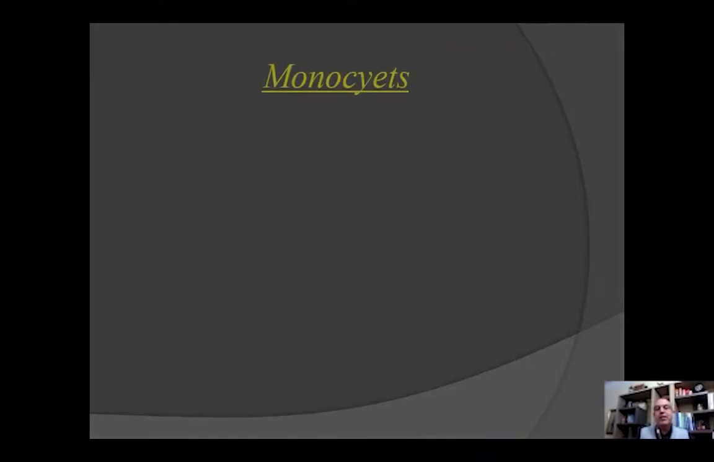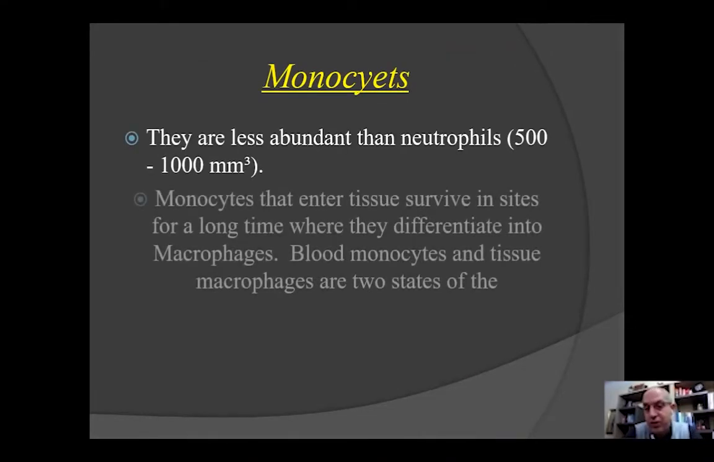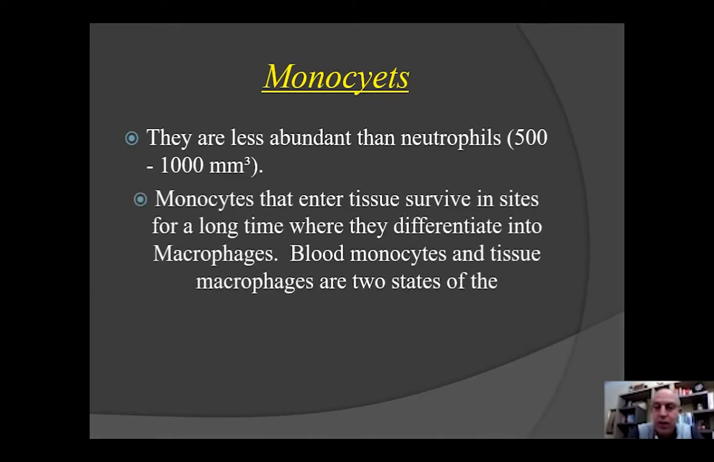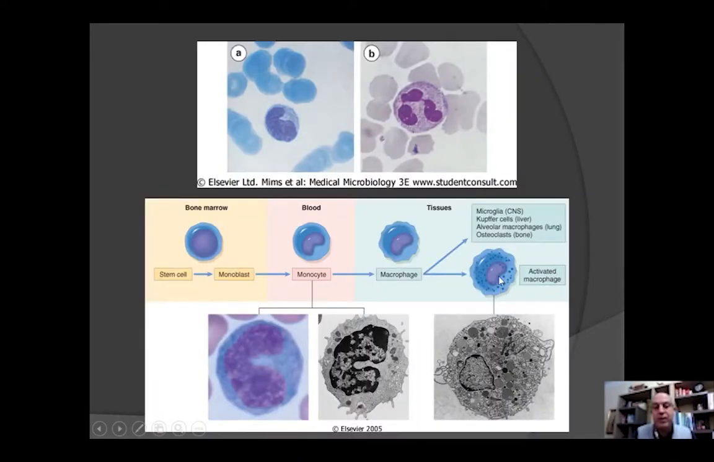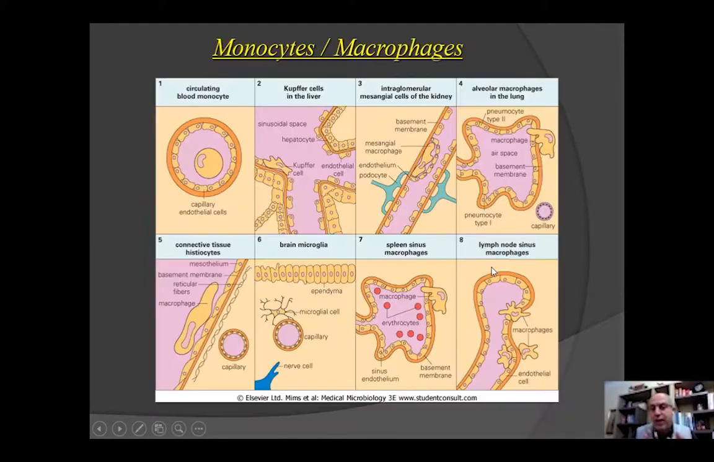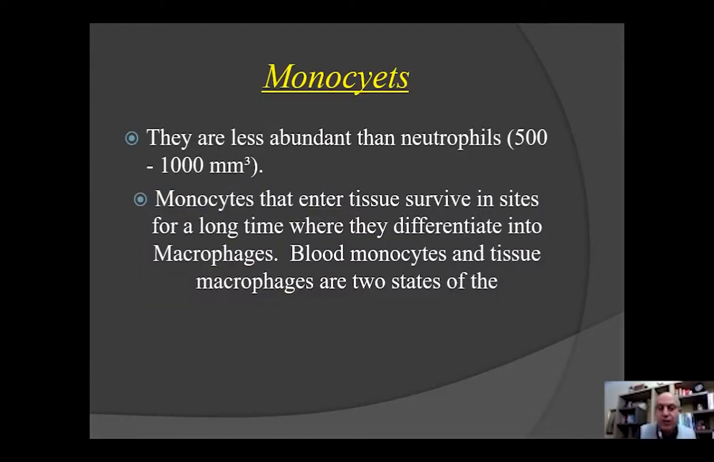Monocytes are less abundant than neutrophils. We have 500 to 1,000 per cubic millimeter. Monocytes that enter the tissue will survive at the site for a long time, where they differentiate into macrophages. Blood monocytes and tissue macrophages are two states of the same cell. So, for example, monocytes are in the blood. Macrophages are in the tissue.